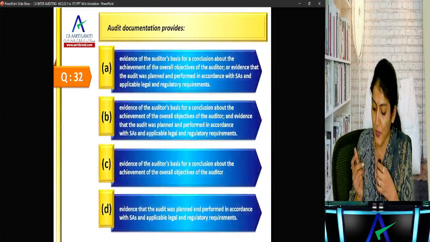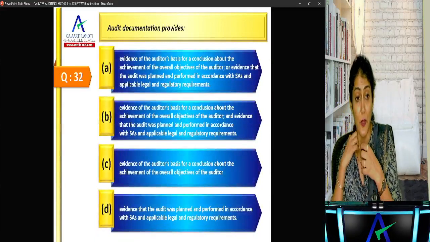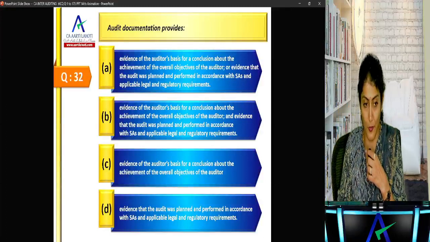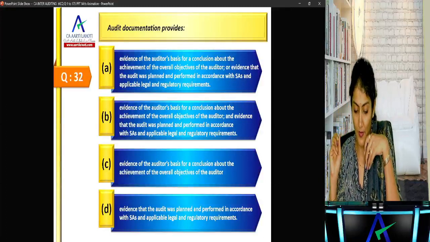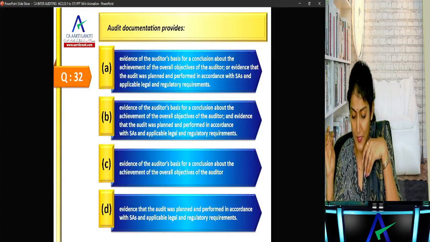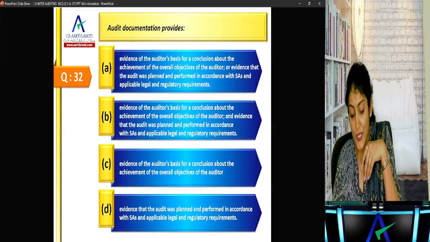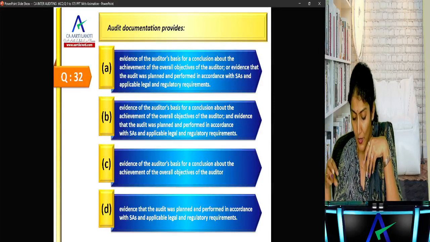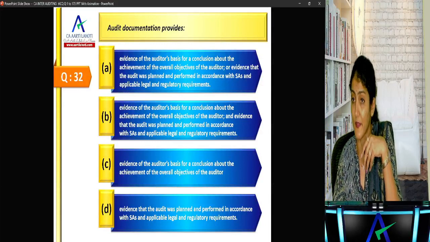Audit documentation provides, and the nature and purpose of audit documentation. What are the two main purposes served by audit documentation? Evidence of the achievement of the overall objective, or that the audit was planned and performed in accordance with the SA; or both.